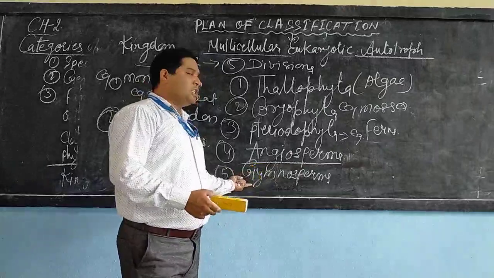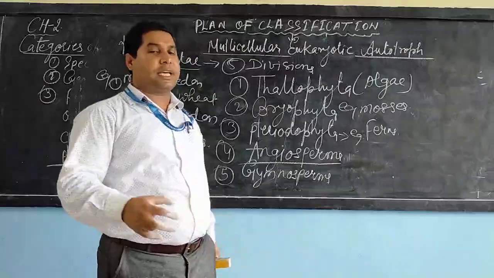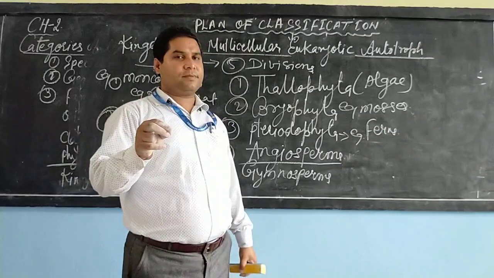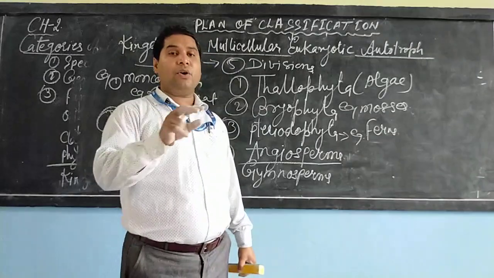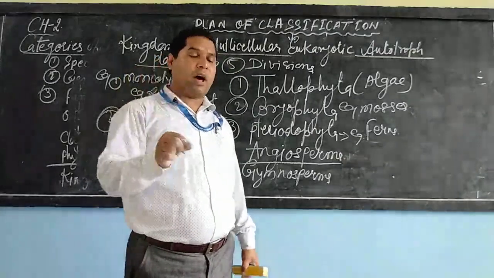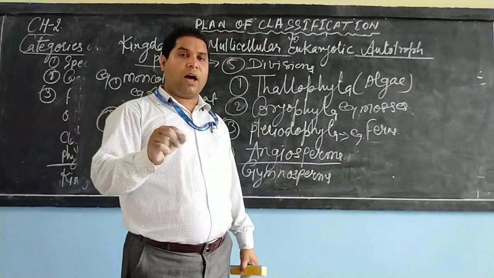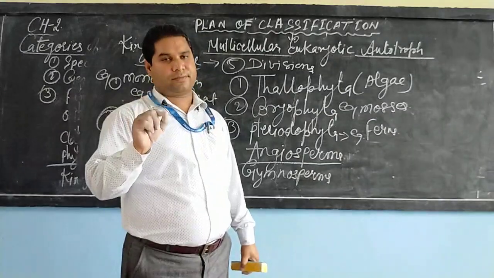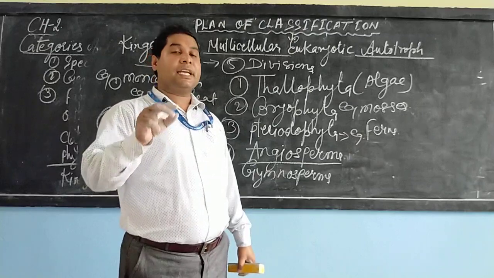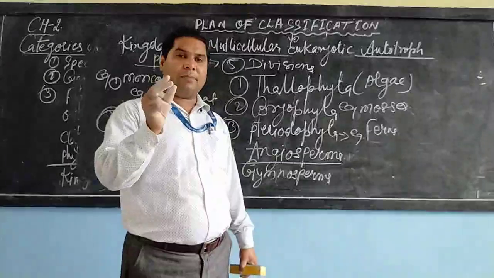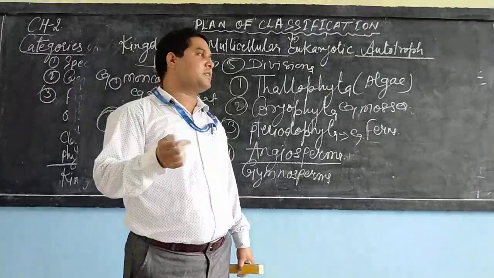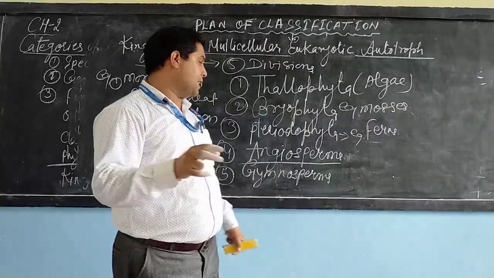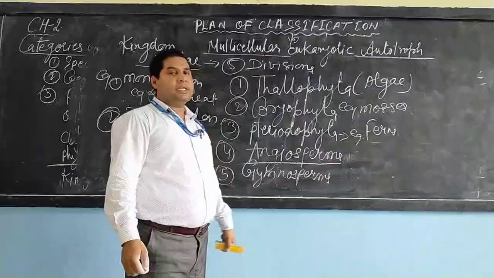Next comes the gymnosperm. Gymnosperms are known as non-flowering plants. Non-flowering means these plants have no flower, but in place of flower there is the presence of male and female cones. In place of flower, they have cones. Such a plant is known as gymnosperm.